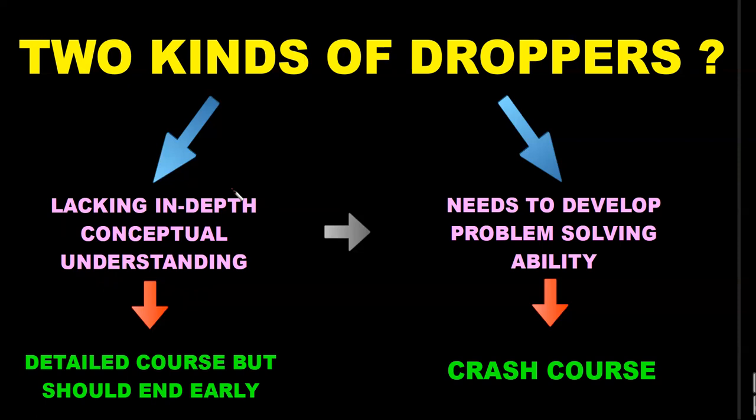If there is a lack of in-depth conceptual understanding, then even if you are a dropper, I would say you should take a detailed course. But that detailed course should end early. That's why I put the 2024 parallel teaching detailed course, which ends in November. So you have a chance in December or January to go for another revision course, either with me or with someone else. It's up to you.